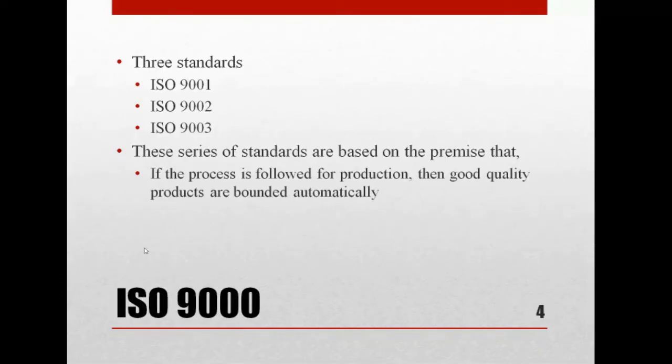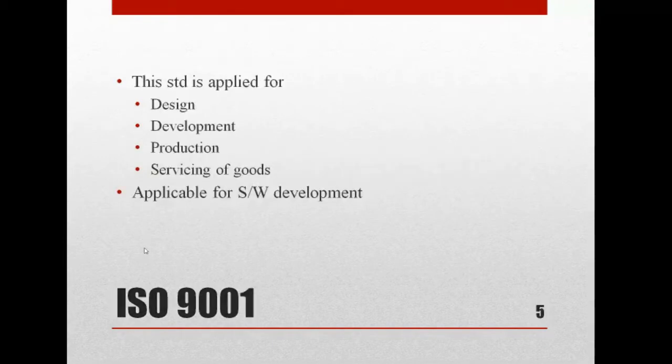Now we should know what ISO 9001 is. If the organization is doing design, development, production, and servicing of goods, I repeat, design, development, production, and servicing of goods, then it is applicable for a software development company.